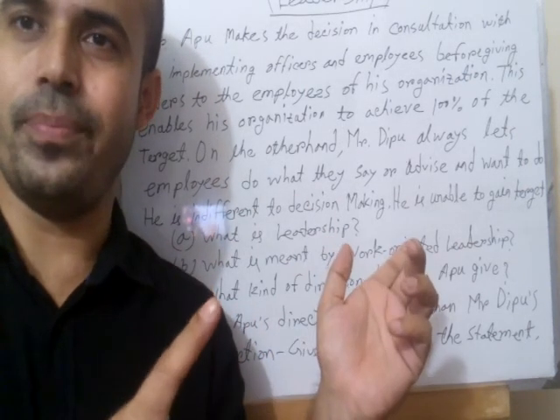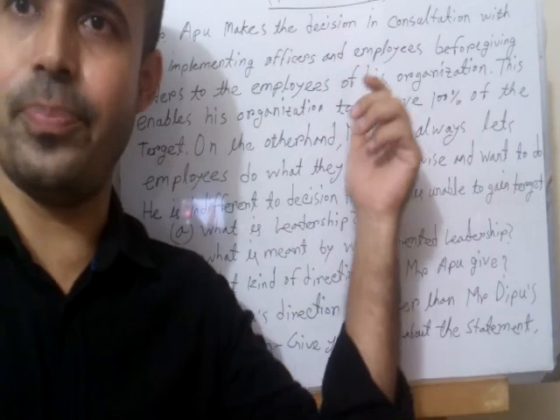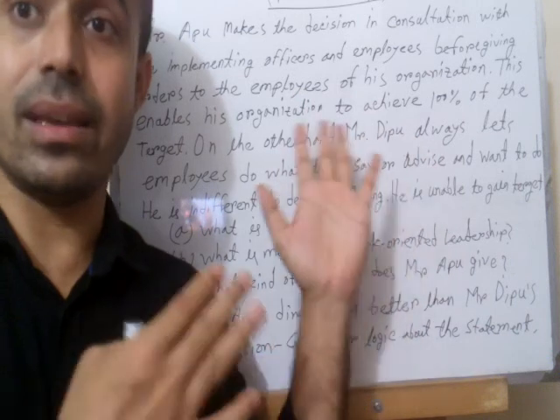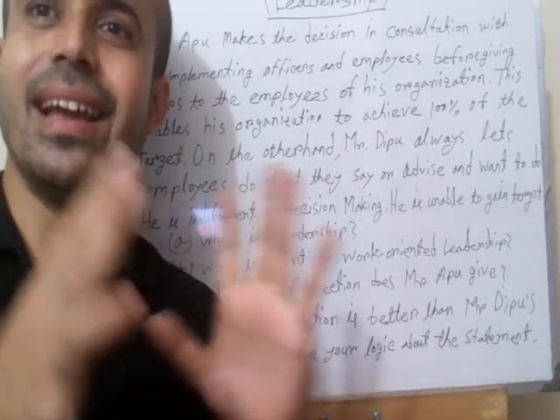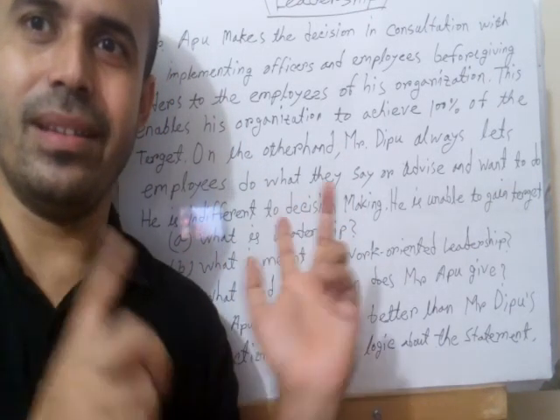So out of the 4, the direction given by Oppo is the consultative or participative leadership system.